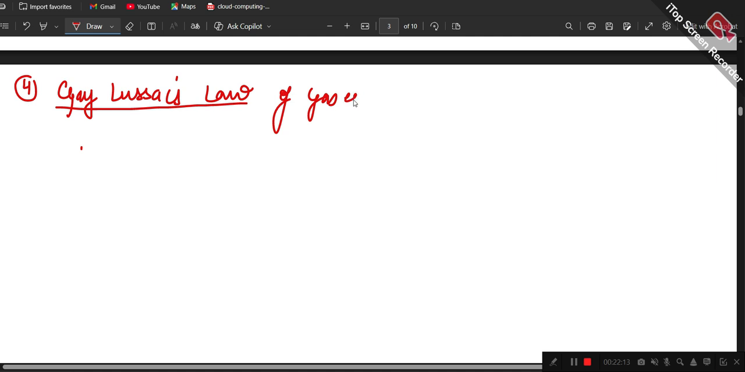I hope that the law of multiple proportions was clear. Now we have our, I don't know the number, I think it must be the fourth law. So this is the fourth law. The fourth law is Gay-Lussac's law of gaseous volume. Write the whole thing down. Of gaseous volume.